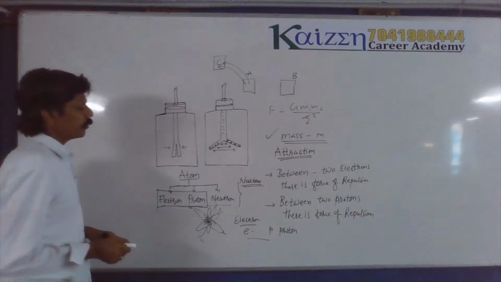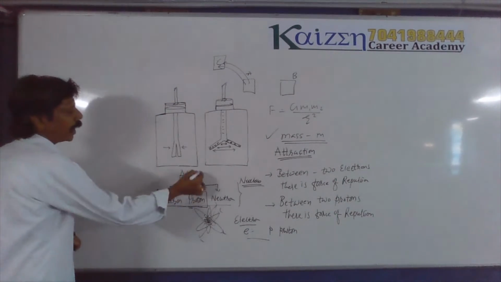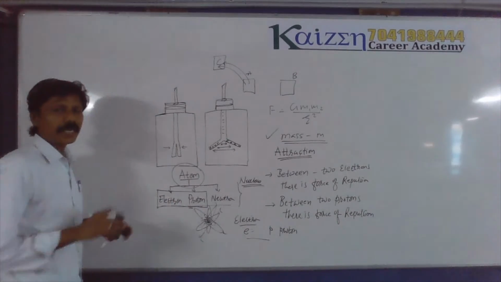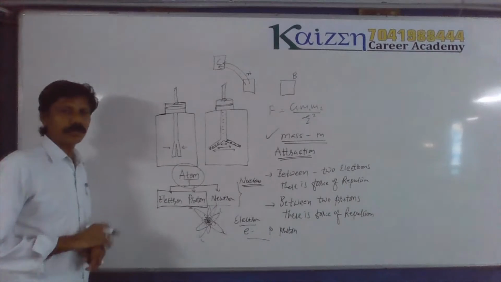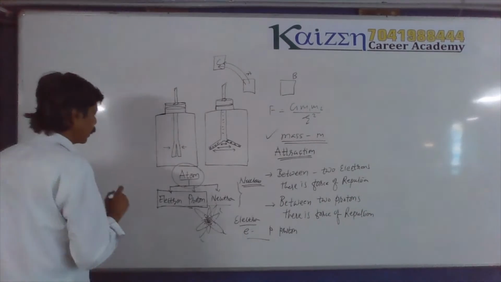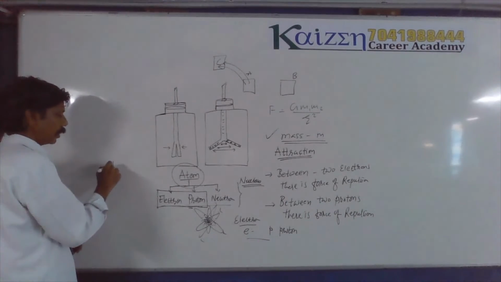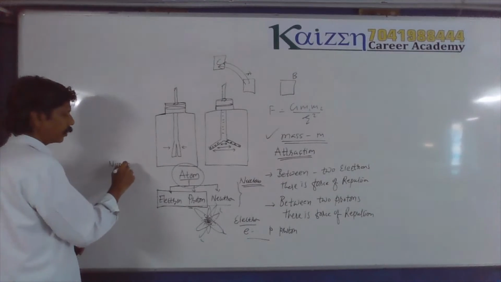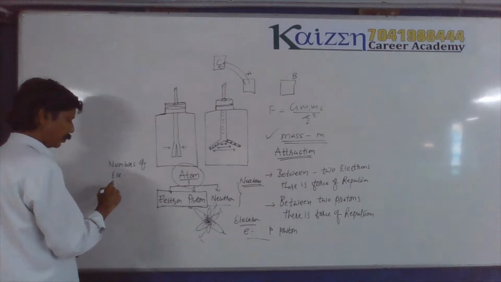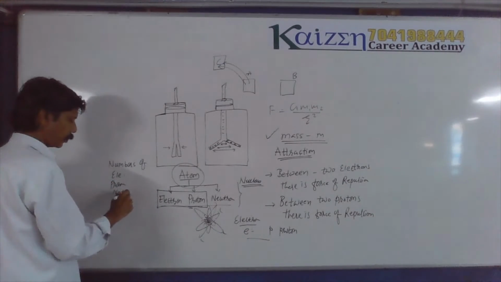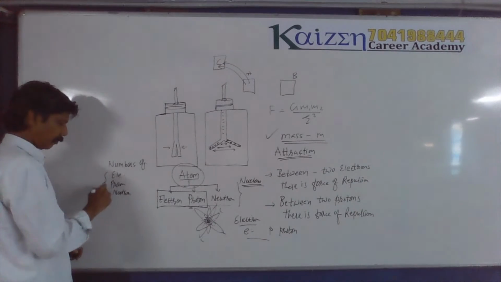I told you why different atoms are different, like gold is different, iron is different, even though they are all made up of electron, proton, and neutron. Why is it so? Because it all depends upon the number of electrons, protons and neutrons.